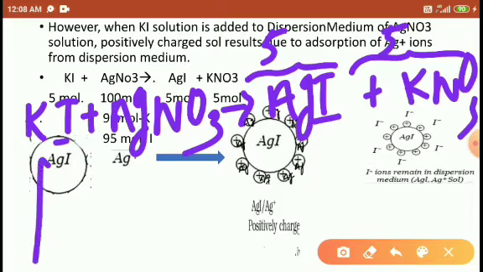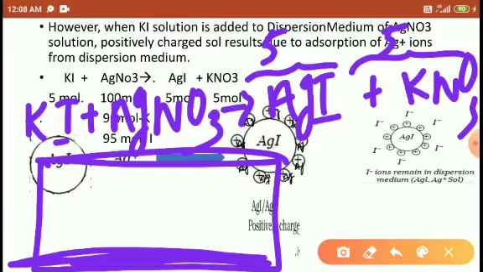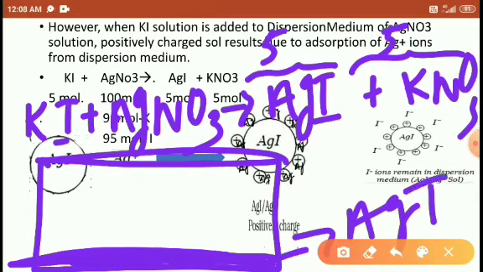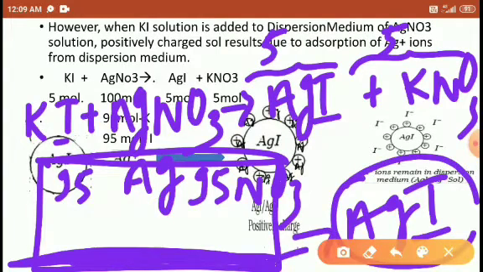In the solution, 5 moles of AgI is precipitated. The remaining solution has 95 moles of Ag left and 95 NO3 left. So tell me students, in this precipitate, does AgI attract Ag or NO3? This precipitate attracts the common species.